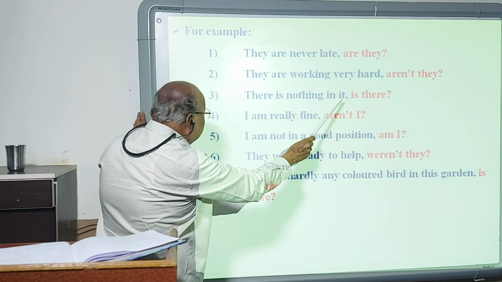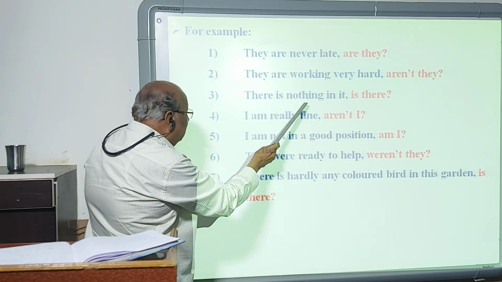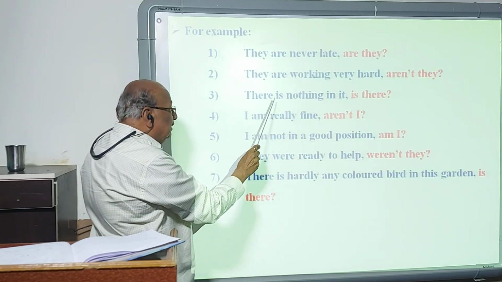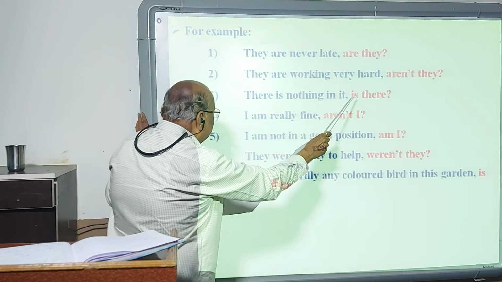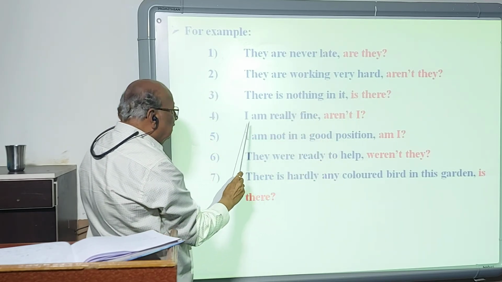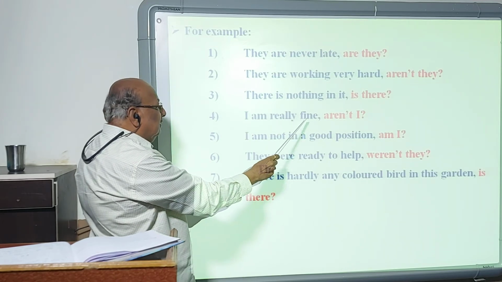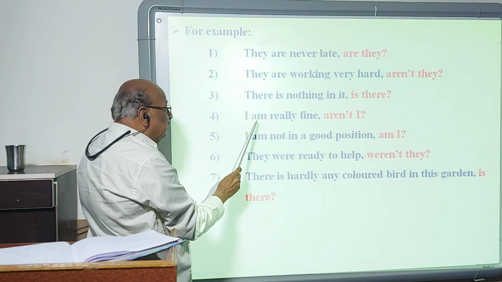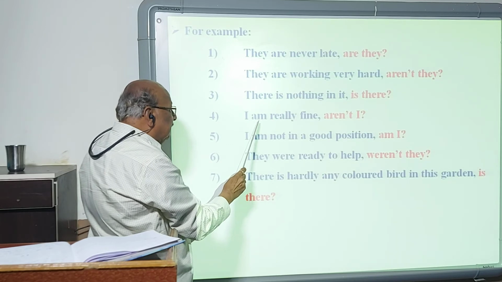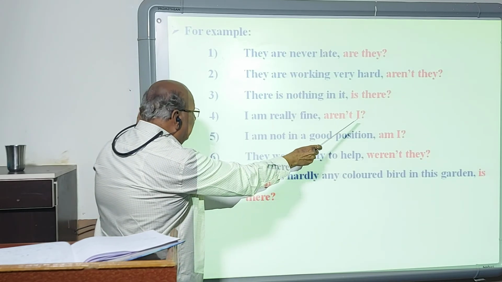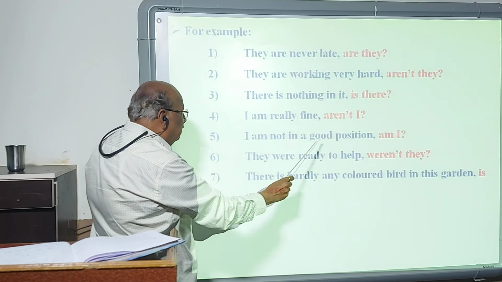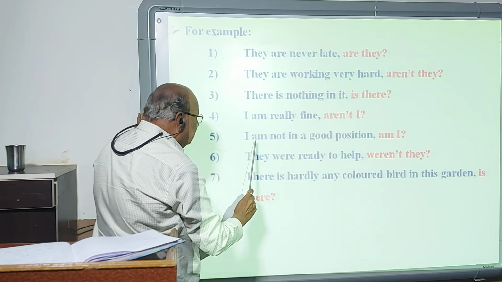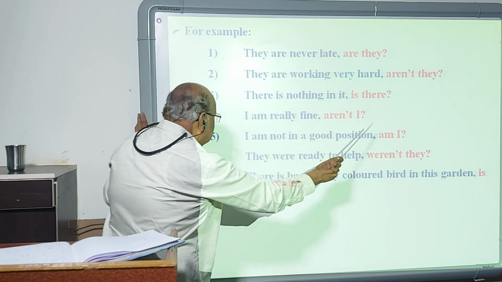There is nothing in it. Nothing is a negative complement. So the statement is negative and the tag is positive. Is repeated. Is there? I am really fine. Am is used in positive form, so it is replaced by aren't I. But in this sentence, I am not in a good position. Now it is a negative sentence, so it is repeated.